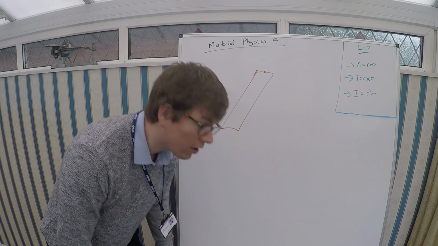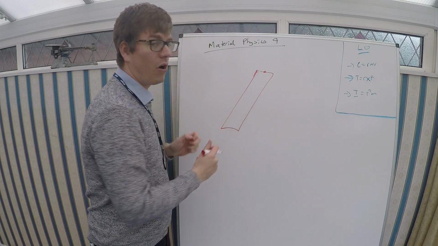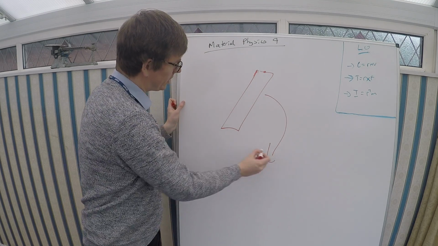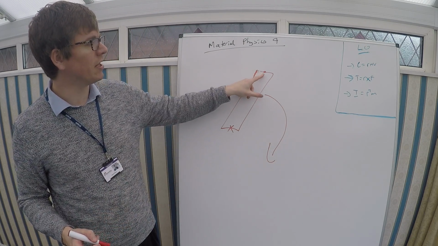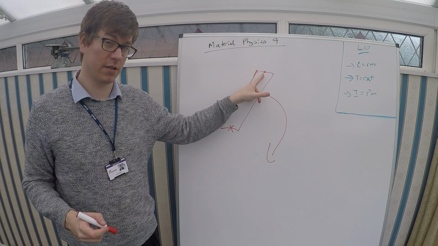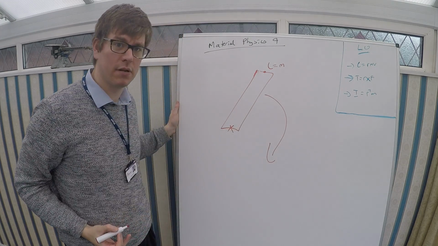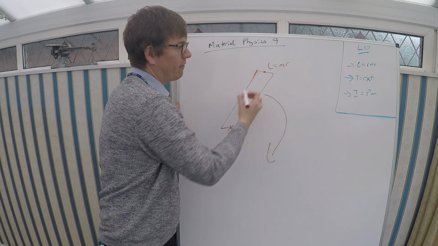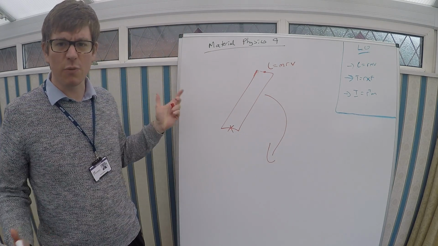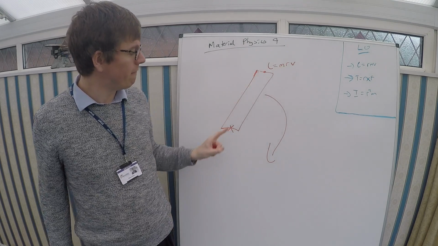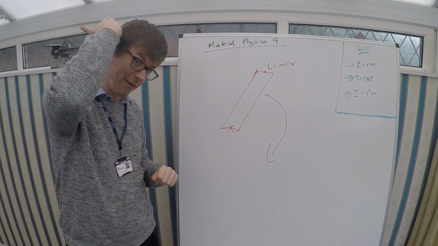Okay, let's look at this bar here, and let us consider a particle on the bar. The bar is spinning this way around a fulcrum here. So it's just a bar spinning. Let us imagine the angular momentum of a particle here. That angular momentum is going to go up if the particle has more mass, if the particle is further away from the fulcrum, which we refer to as R, or if it's travelling faster. They all make sense, wouldn't they? If this particle was heavier, further away from the fulcrum, or moving faster, we'd expect it to have more angular momentum. We'd expect it to hurt more if it bopped you in the head.